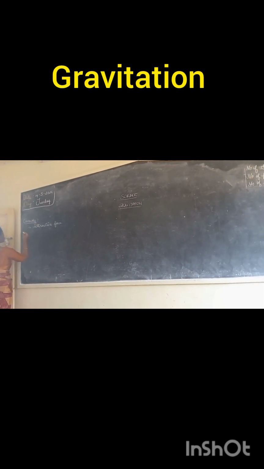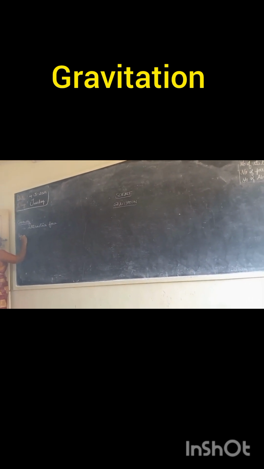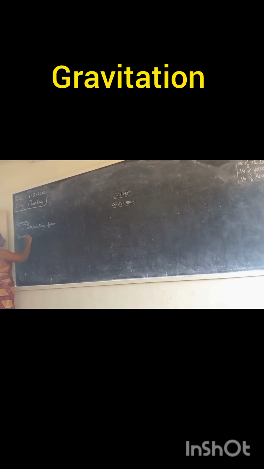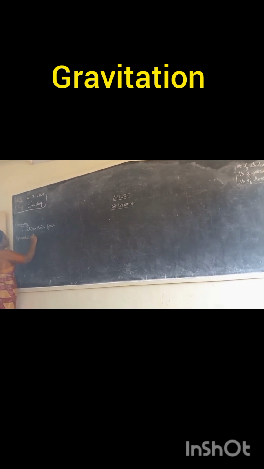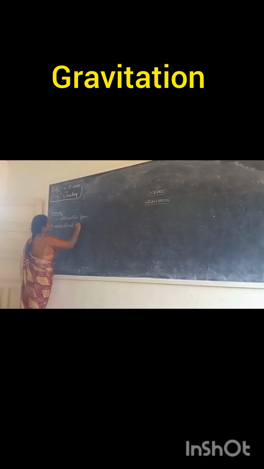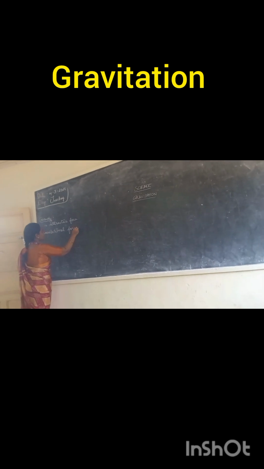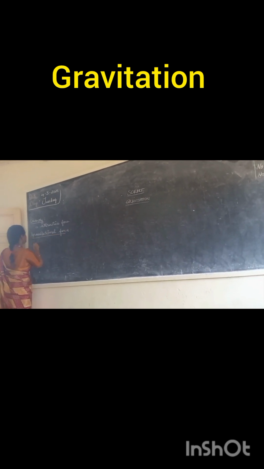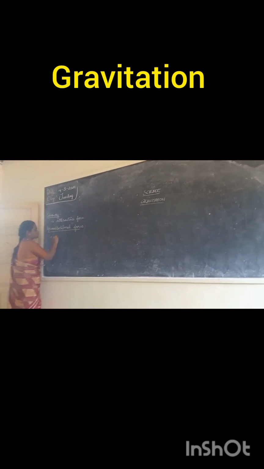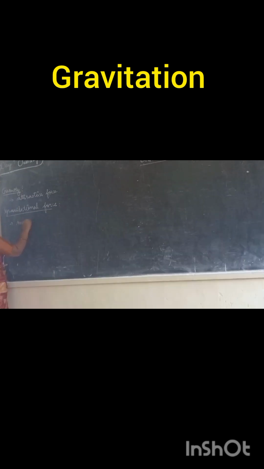Gravitational force is nothing but mutual attraction. What is mutual attraction?